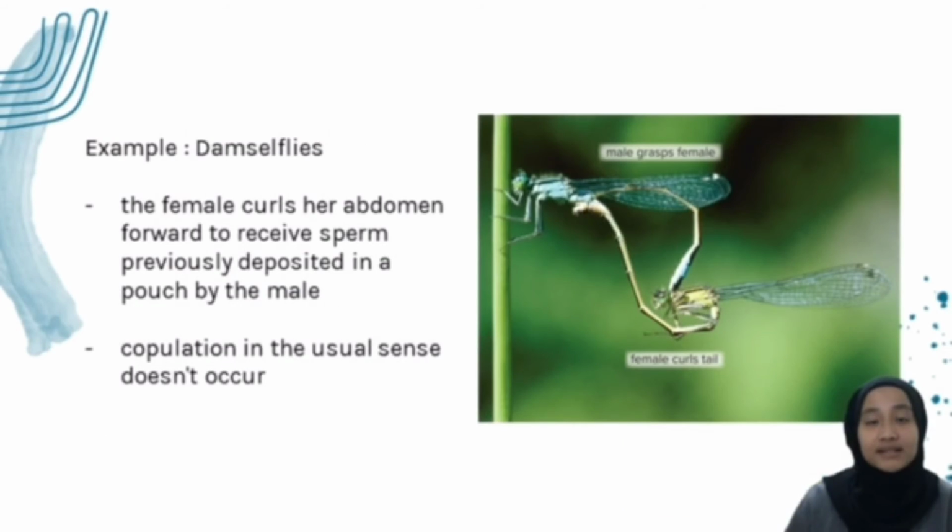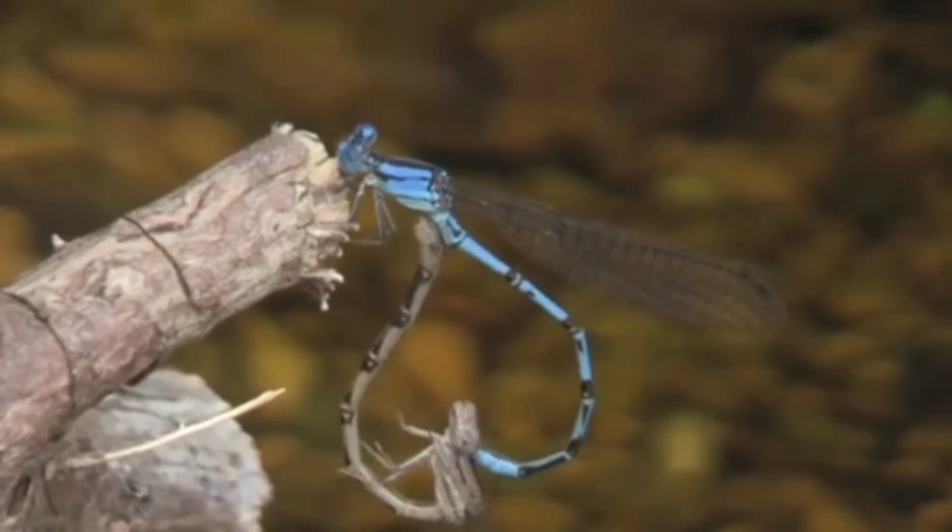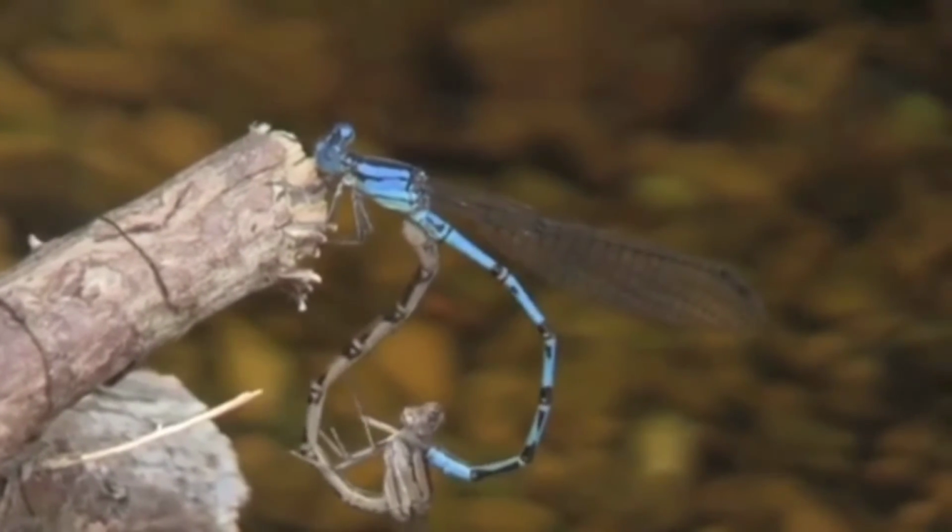In damsel flies, the female curls her abdomen forward to receive sperm previously deposited in a pouch by the male, but copulation in the usual sense does not occur.